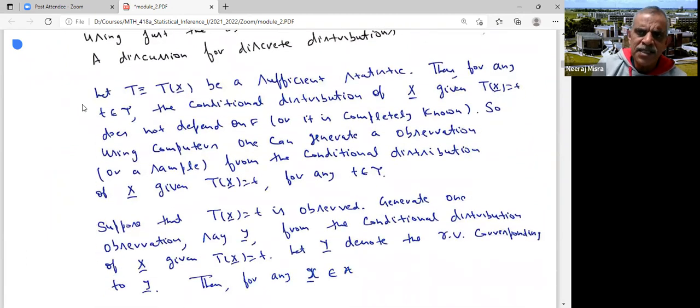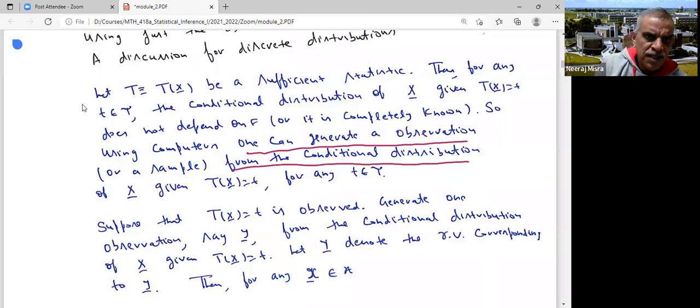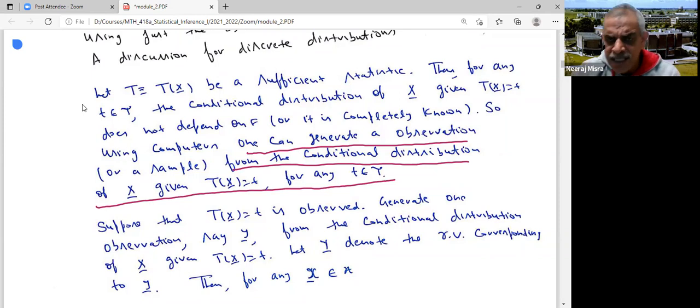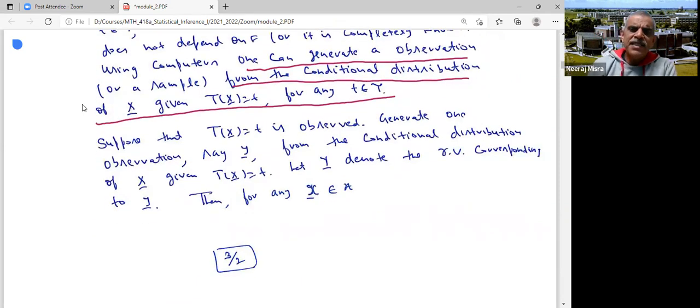So let T be a sufficient statistic. Then for any T, the conditional distribution of x given T does not depend on F, or it is completely known. So using computers, one can generate a sample from the conditional distribution of x given Tx equal to T because T is sufficient. Now suppose that Tx equal to T is observed. Then how do you generate? I generate one observation from the conditional distribution of x given T.